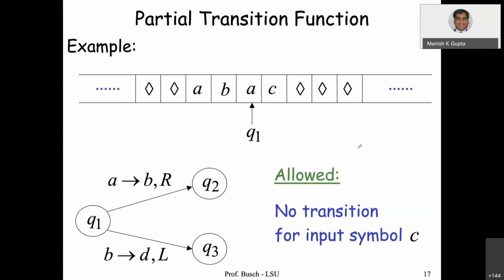So a partial transition function is allowed. Basically, it may be possible that there is no transition for some input symbol, for example input symbol C. For A and B we know what to do, but for C we don't know what to do. So no transition for input symbol C. This is allowed.